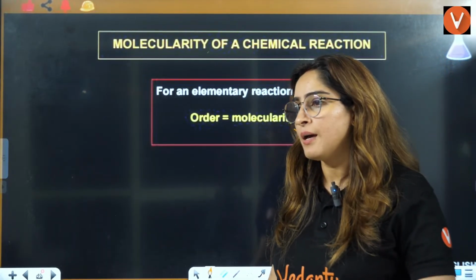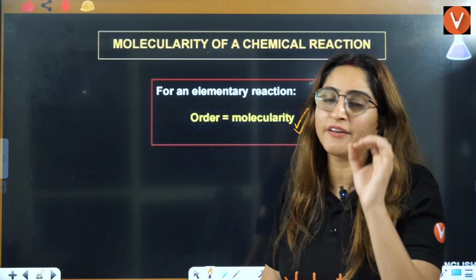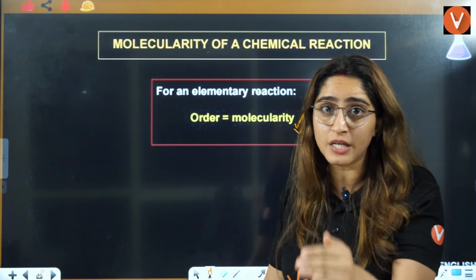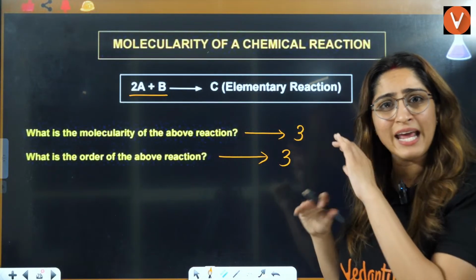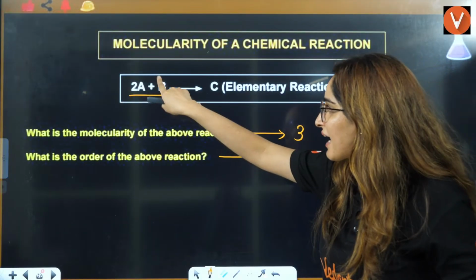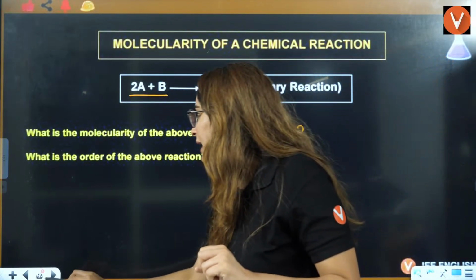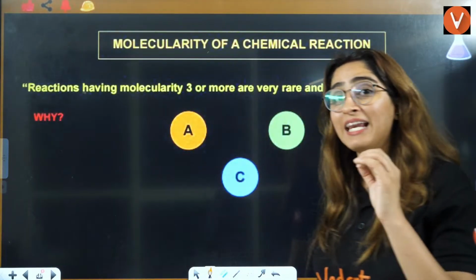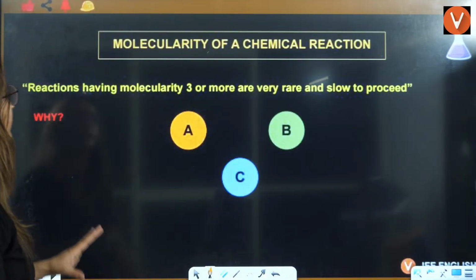Because order you can determine from the reaction only for an elementary reaction, that's why we are able to define molecularity. You can define anywhere what the reactants are and how many molecules are colliding, that will be the molecularity. So for an elementary reaction, molecularity is equal to order. That is a very important thing.